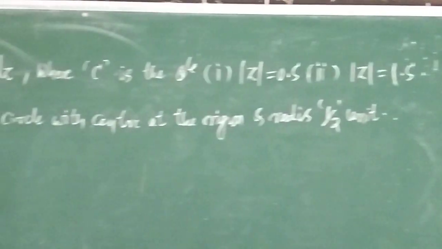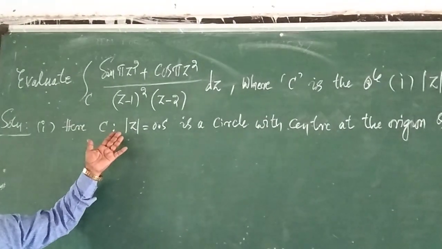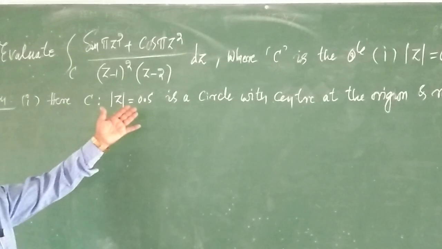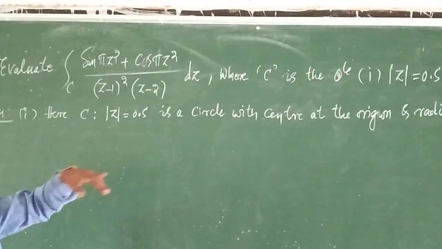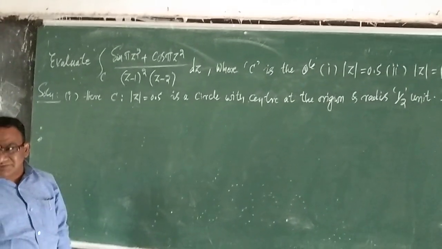Yes, let us take the first example here, wherein your circle C is given by |z| = 0.5. As we know, it represents a circle with center at the origin and radius 0.5, which means half a unit.